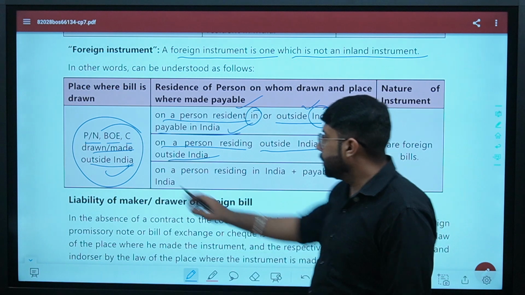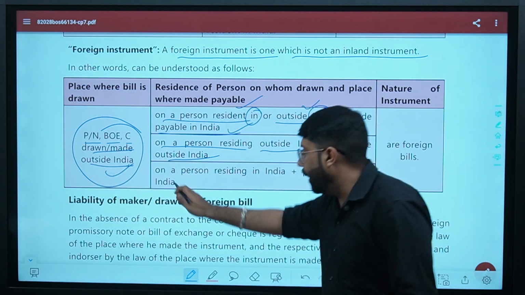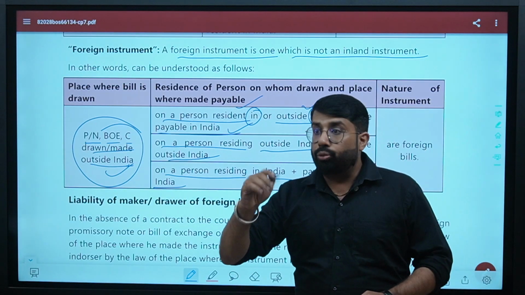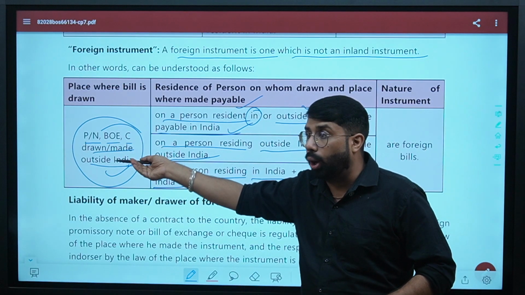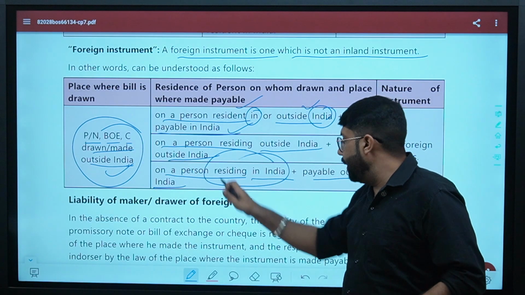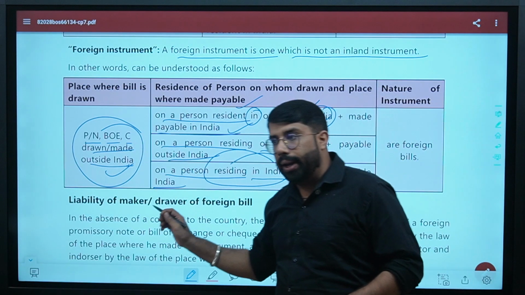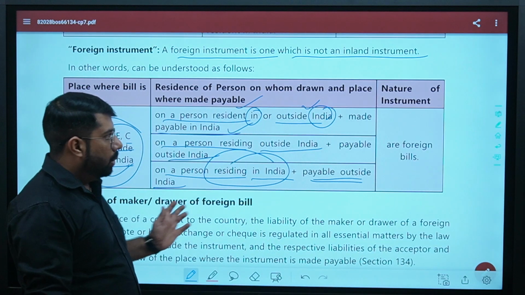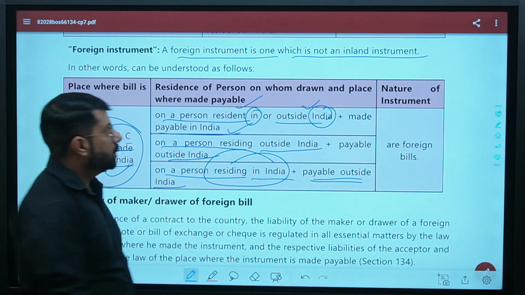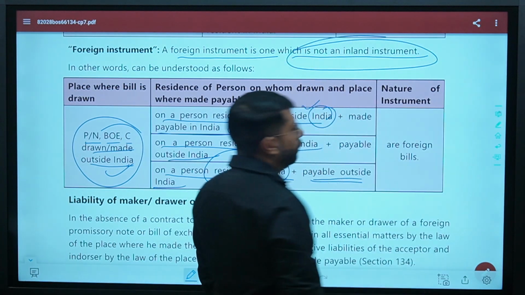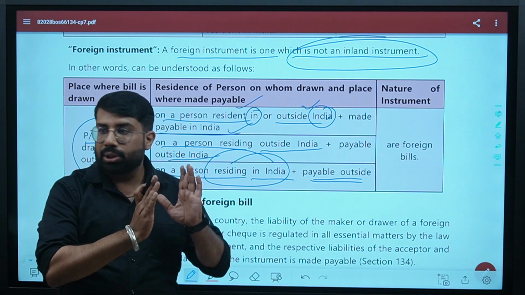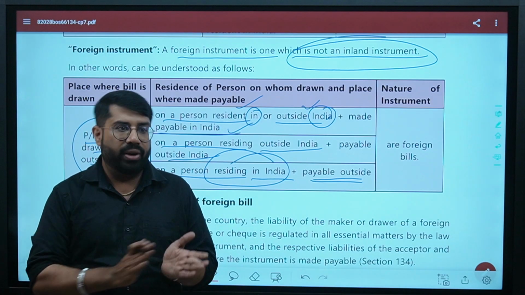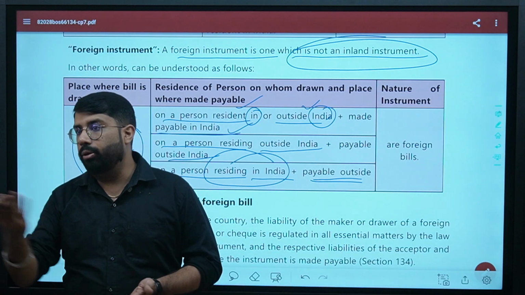Yes, sir. The last part says any instrument made or drawn outside India on a person residing in India, payable outside India. For whom is this bill drawn? For a person who is residing in India, but will be payable outside India, it will become a foreign instrument. Are you clear? Right? A very simple way to understand what foreign instruments are: any instrument which is not an inland instrument. Whatever situation is given to you, you see whether that situation is fitting into inland instrument or not. If it is not fitting in, it will be a foreign instrument.